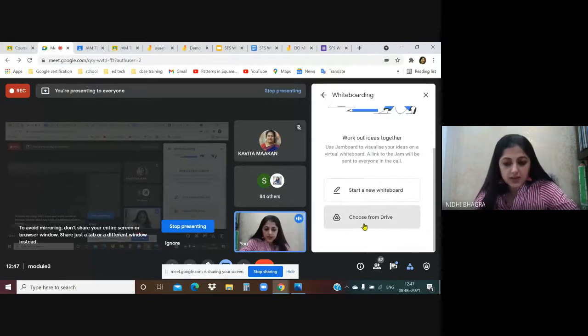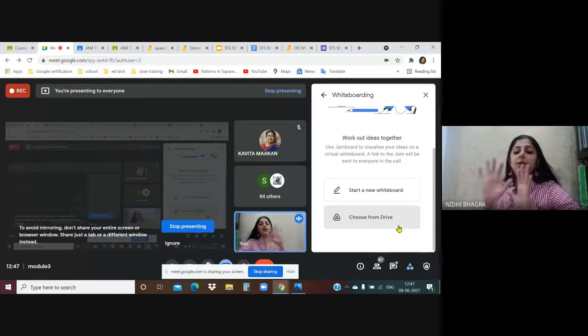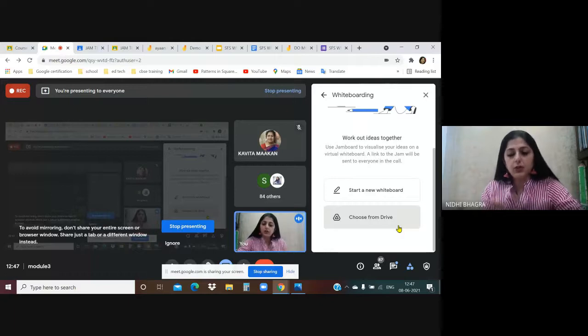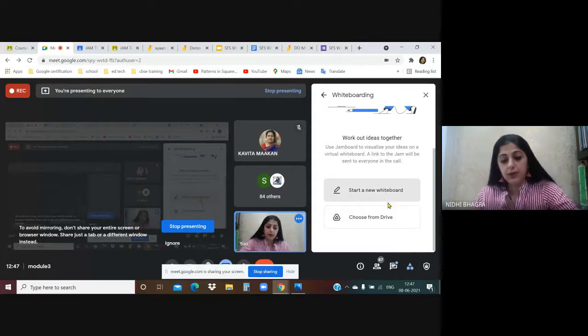First, I'll discuss choose from Drive. If you have already prepared some content and you want to collaborate with the students, you want to show them, you can choose that jam file from the Drive. Now I'm going to demonstrate how to start a new whiteboard activity. Here, a new jam file will be created, and how to perform this kind of activity in the class.